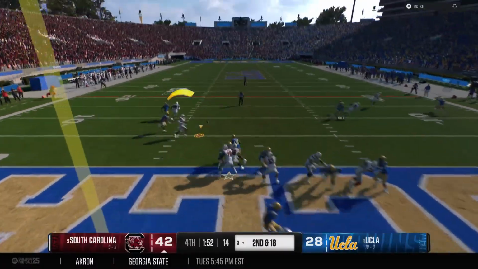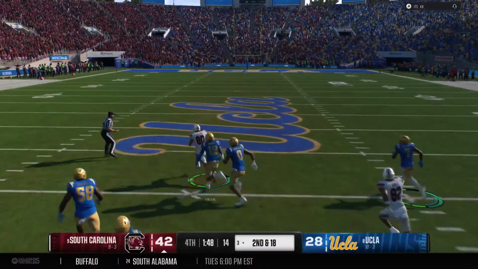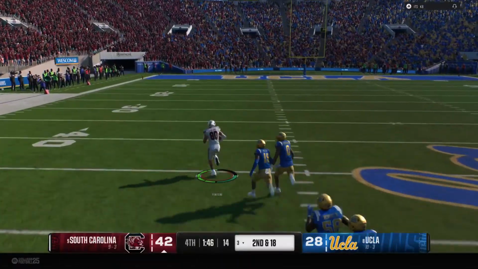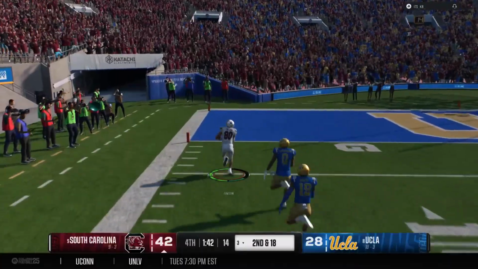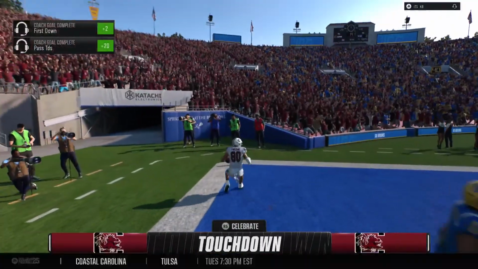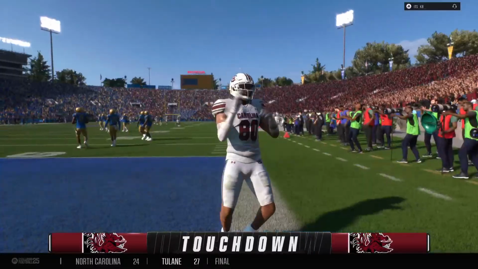2nd down, we're going to throw it. Delivers from the pocket, complete over the middle. Oh, and nothing but green grass ahead. Inside the 40. Past the 20. Touchdown, Gamecocks. No chance to catch him. This guy can do it all.